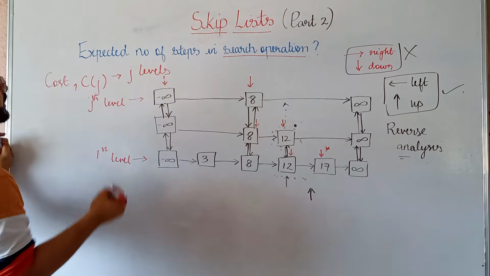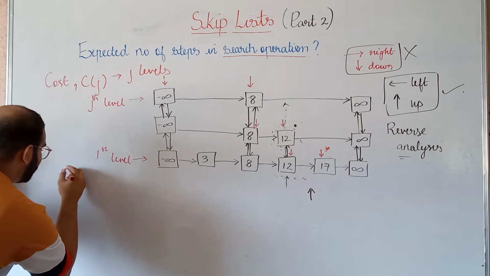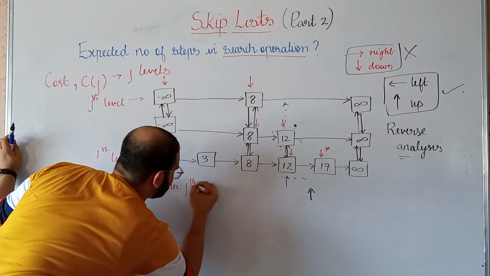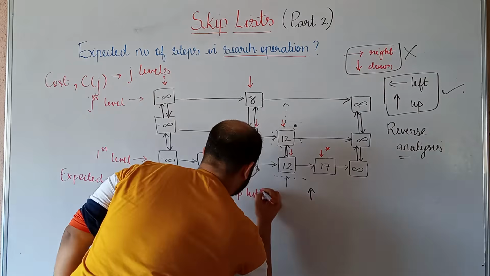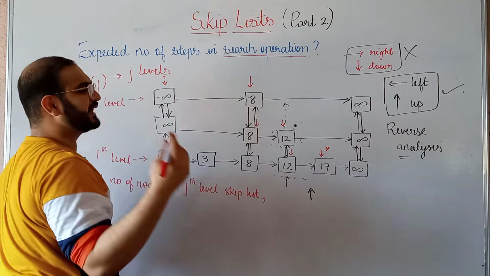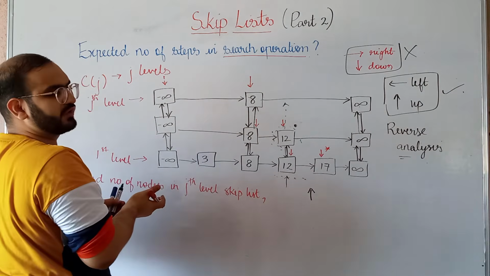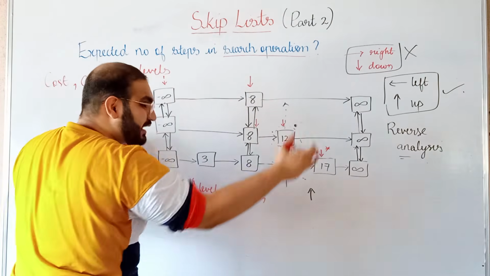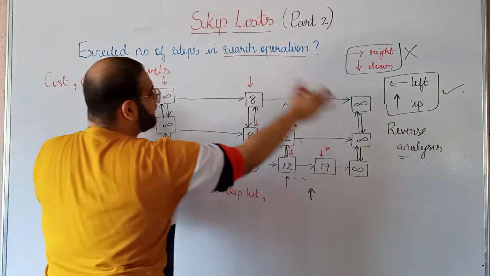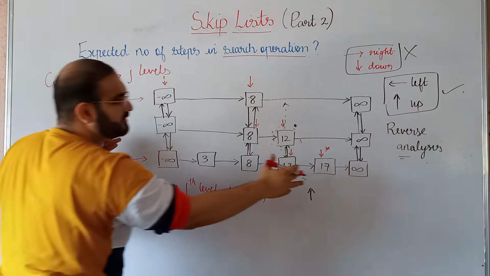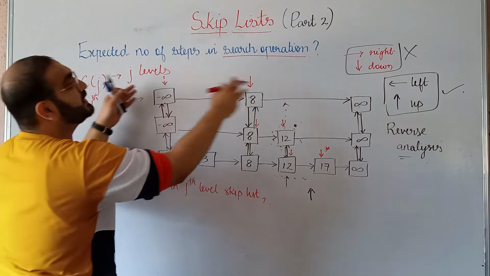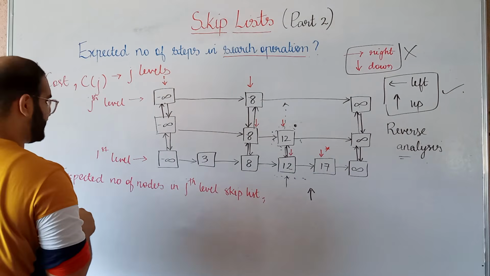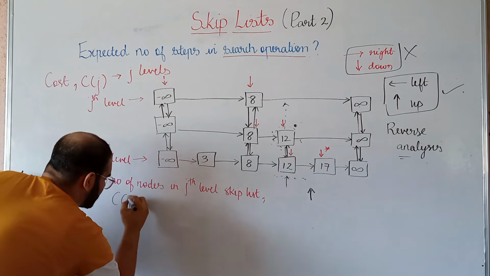So if we want to find out the expected number of nodes in the jth level skip list, or we can say, what are the expected number of nodes in the jth level skip list? That also actually means the cost of the search operation. In the worst case, the cost of the search operation will be equal to the total number of expected nodes in our skip list. So we can also write this as Cj.